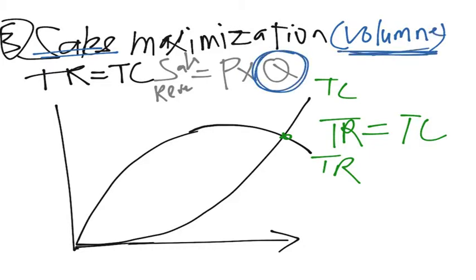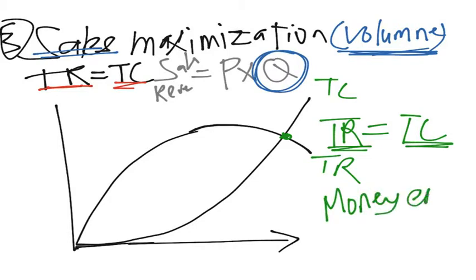Okay. So, in order for that to happen, the firms produce until a point where the total revenue is equal to the total cost, which is this point over here. Total revenue is equal to total cost, meaning the money earned is equal to the costs incurred.